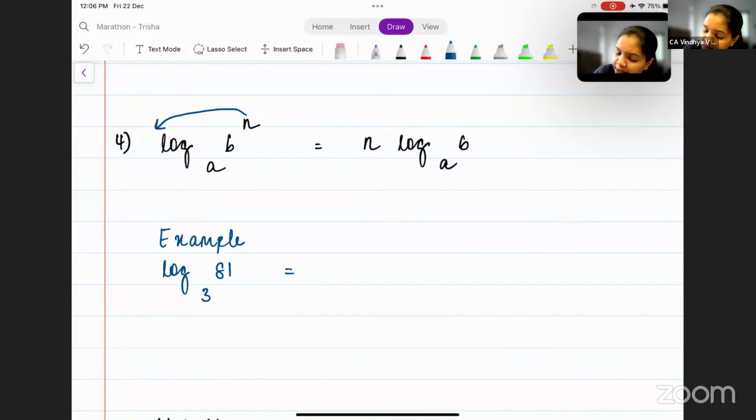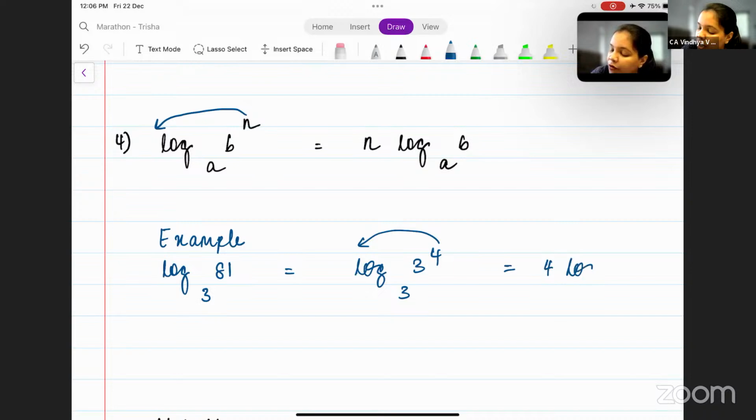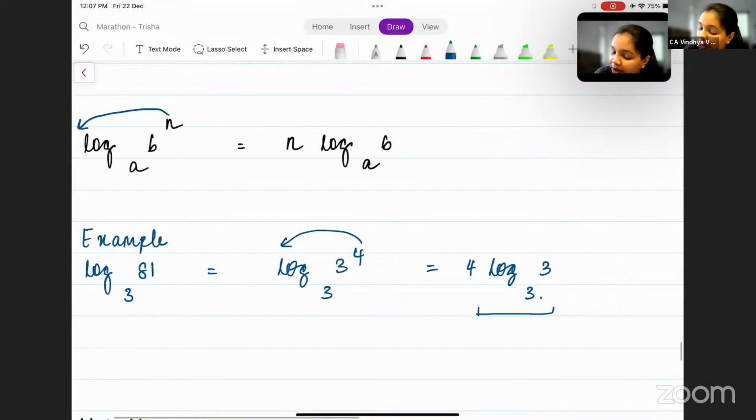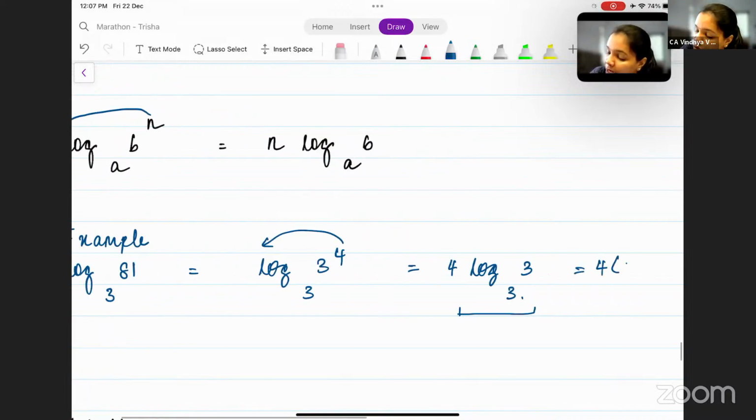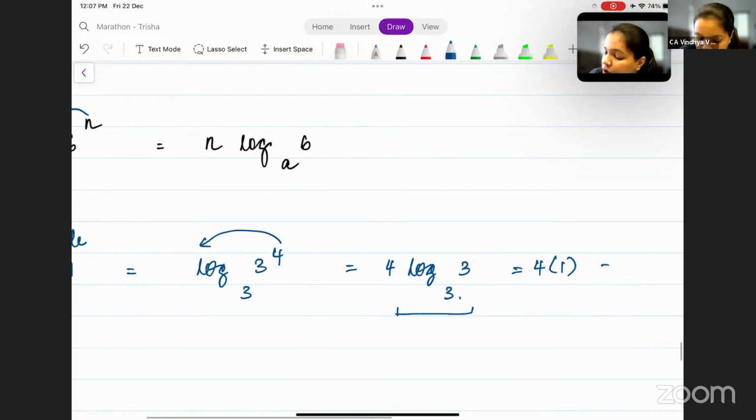So this can be written as log 3 power 4 base 3. Now this 4 can be shifted to the left-hand side, where you get 4 log 3 base 3. We know that when b and a are the same, the value of the logarithm is 1, which means you get 4 into 1, which is equal to 4.